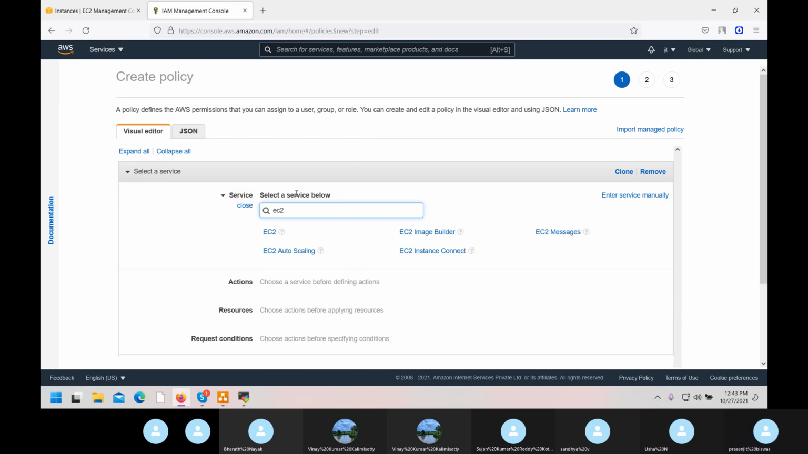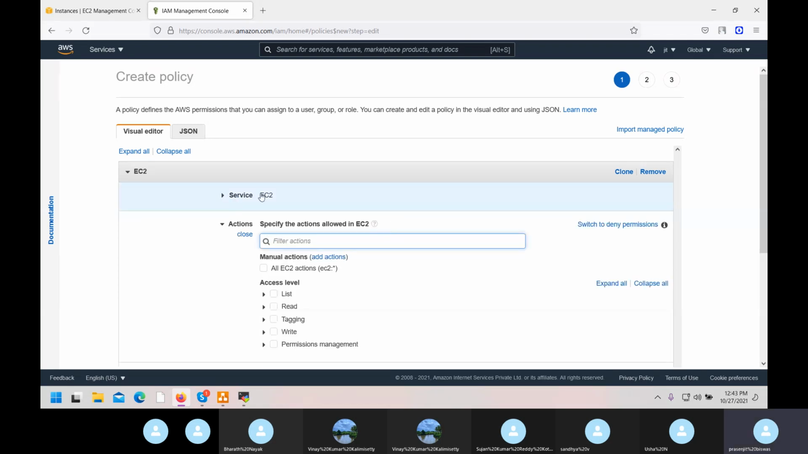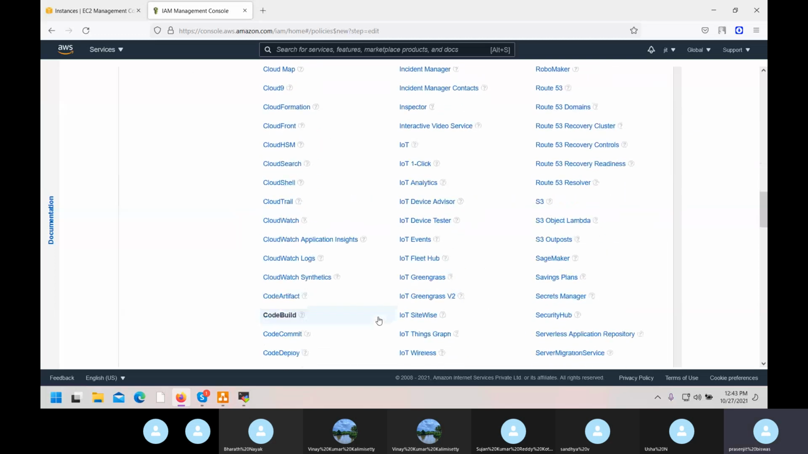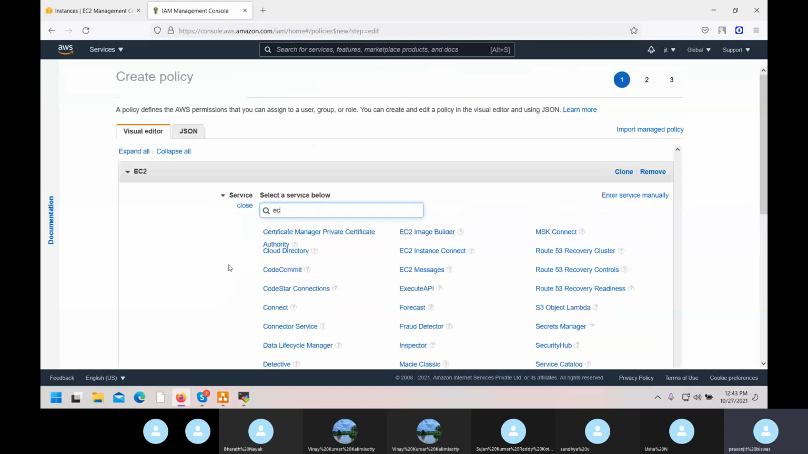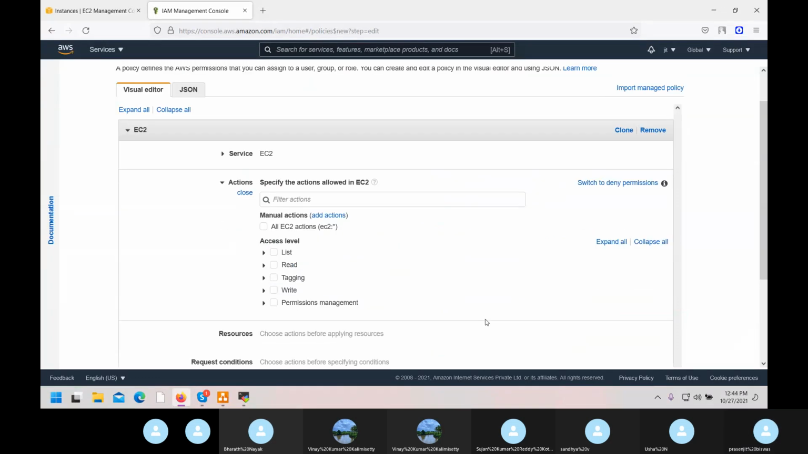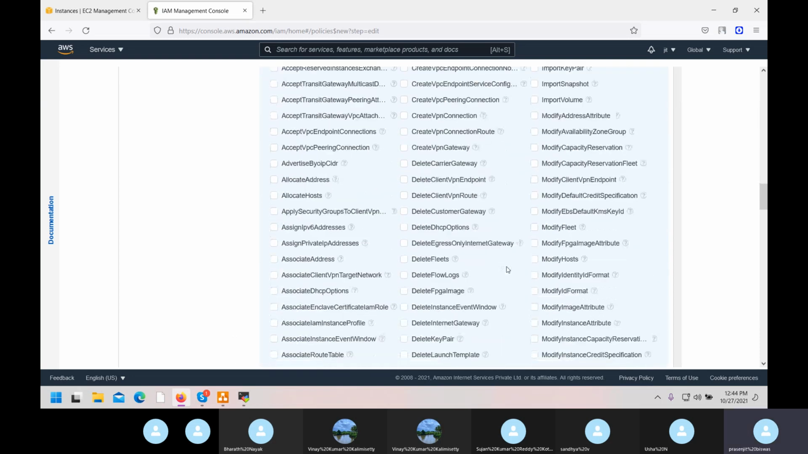So choose service, EC2. In EC2, what I want. Approximately all services are here. Depending on your services, you have to come. So now I'm doing it in EC2. You need a lot of practice for this. Select EC2. Now in EC2 you'll get write, tagging, read, list. If you do expand all, a lot of things are there.